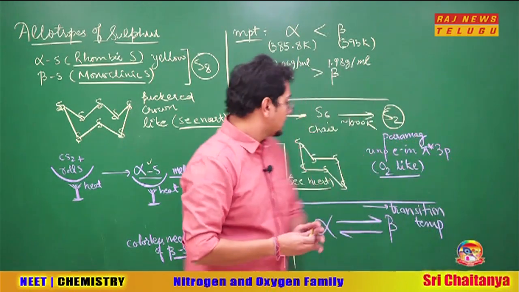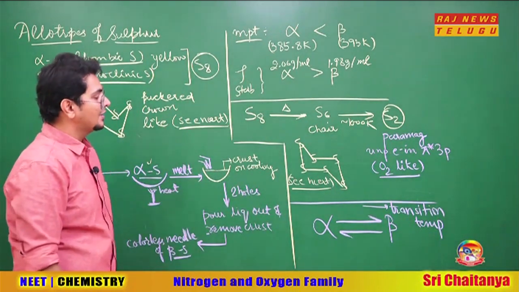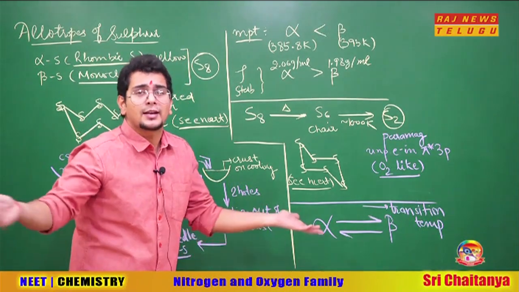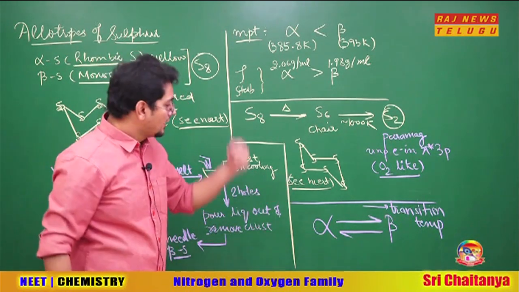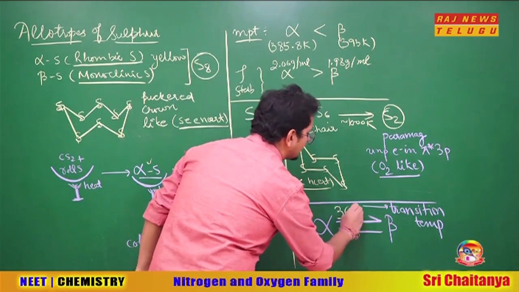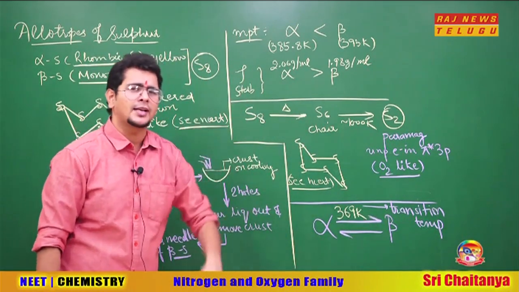Question arises: sir, alpha sulfur is becoming beta sulfur, so at what temperature exactly is it becoming? Simple. Do you know the table of 3? Everyone knows the table of 3, sir, even in LKG class we know. Simple. So 3 ones are 3, 3 twos are 6, 3 threes are 9 Kelvin. 369 Kelvin is the transition temperature. Brilliant technique to mug it up.